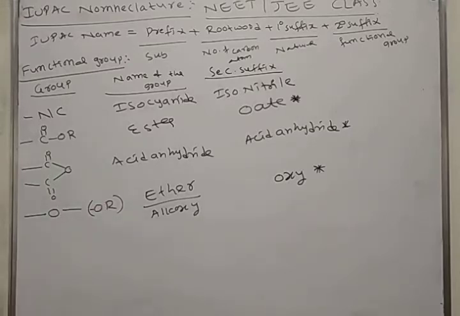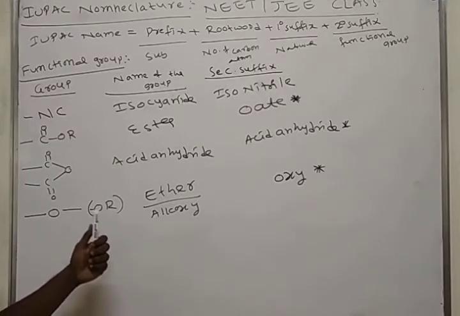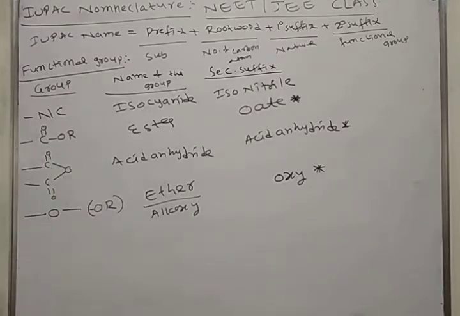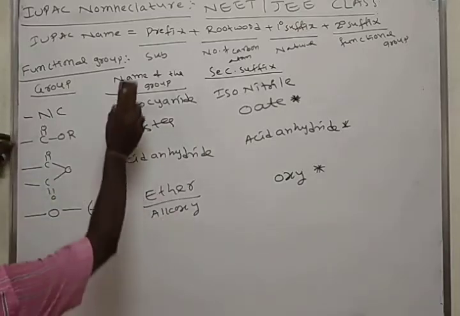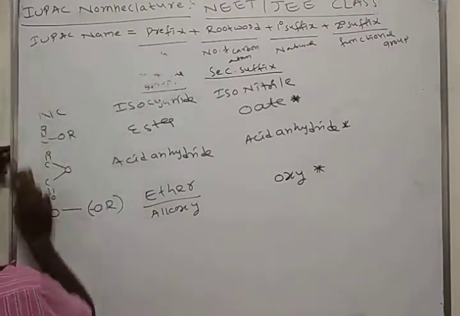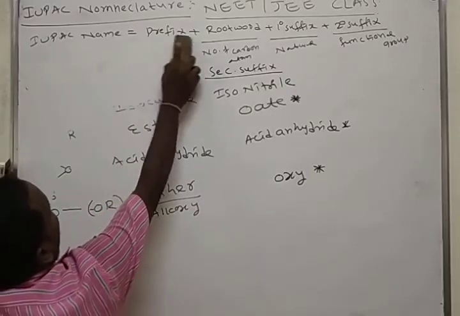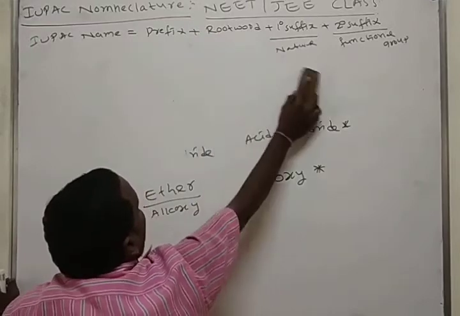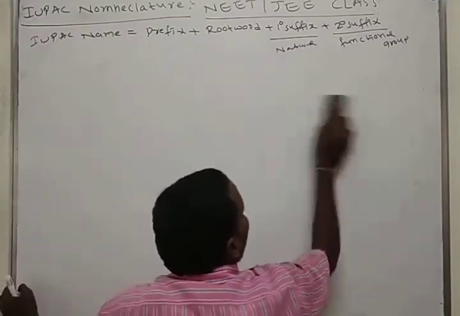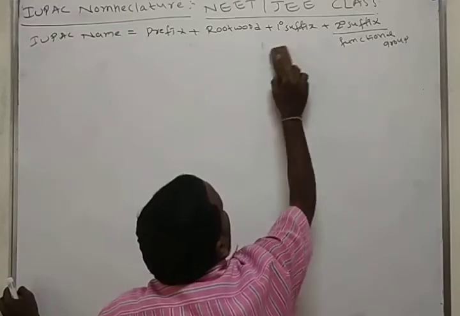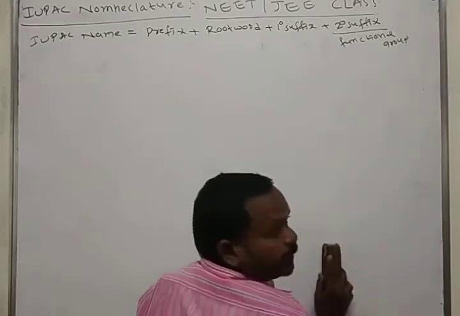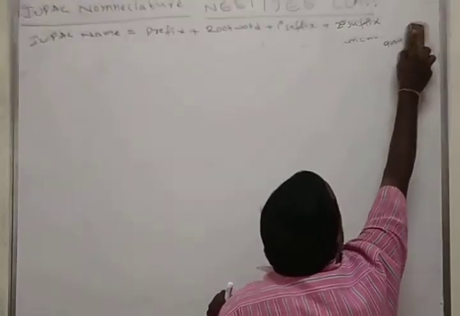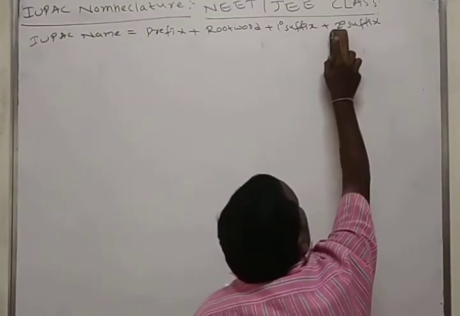Okay, we'll see in continuation individual IUPAC nomenclature of organic molecules by using this principle. Already we saw 4 terms. What are those? One is prefix over. It explains about the substance. Root word over. It explains about the number of carbon atoms in the longest carbon chain. Primary suffix over. It explains about the nature of the organic molecule. Functional group also over. What is the definition of functional group?